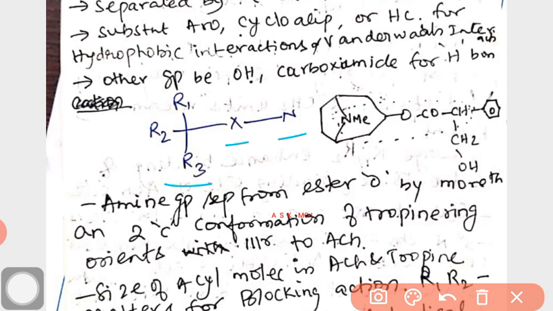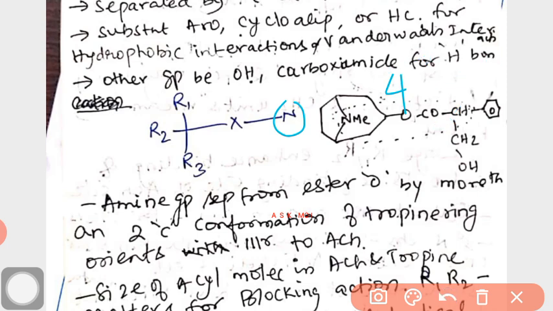So now let us see those things. This particular nitrogen can be quaternary or tertiary, but tertiary is preferred because it is absorbed well in the GI tract. If we use a quaternary compound, it can be used only for GIT ailments.